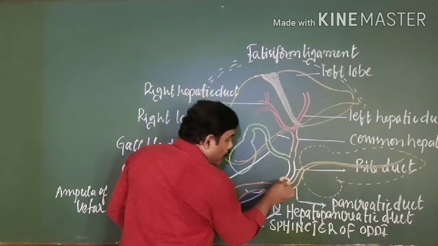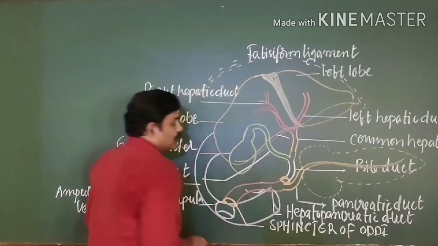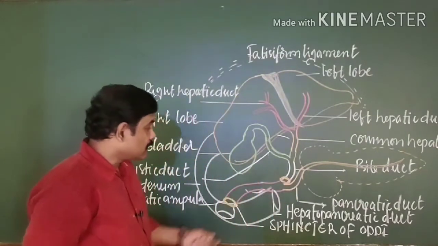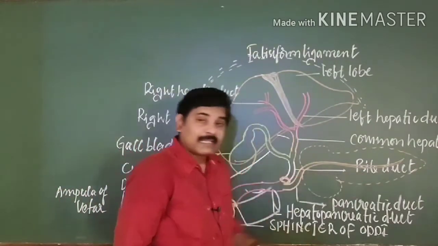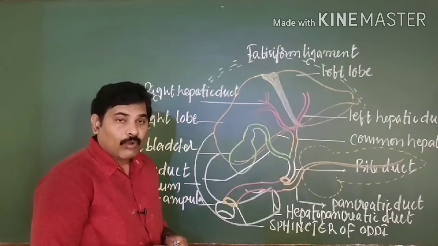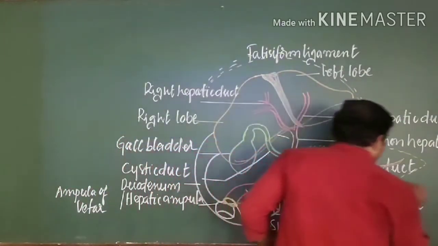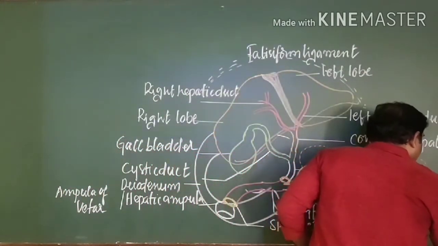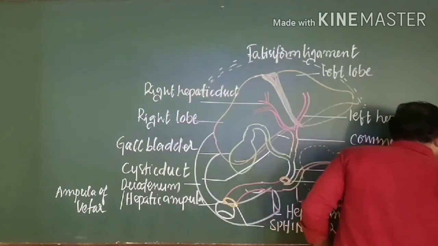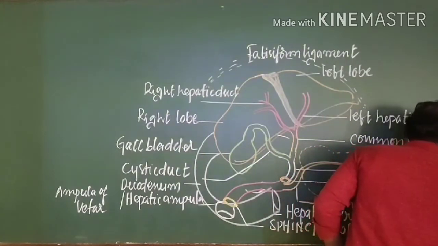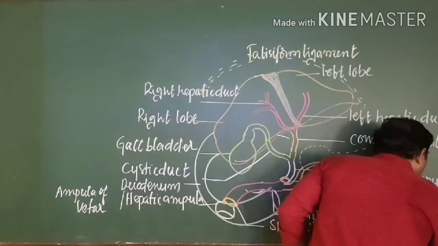Another important point: when you see the bile duct here, the bile duct is also guarded by one more important circular sphincter. The circular sphincter that is guarding the bile duct is known as the sphincter of Boyden. This one is known as the sphincter of Boyden.